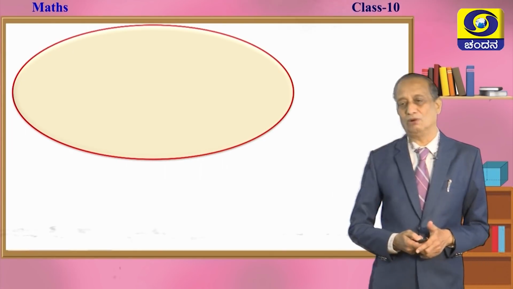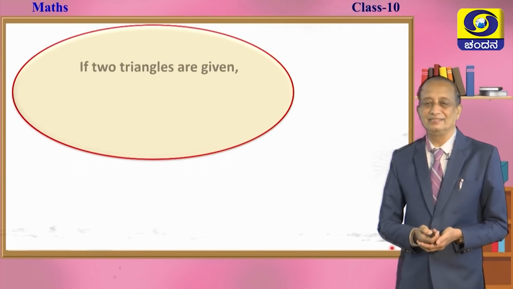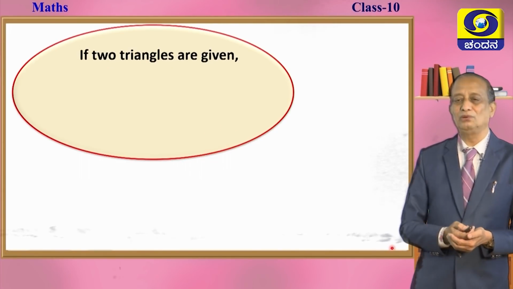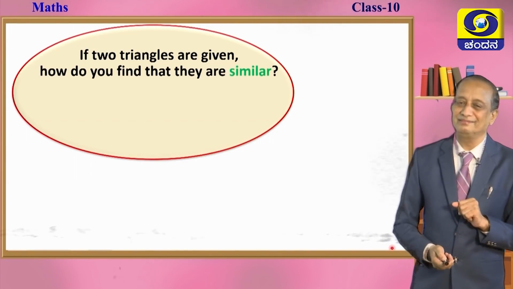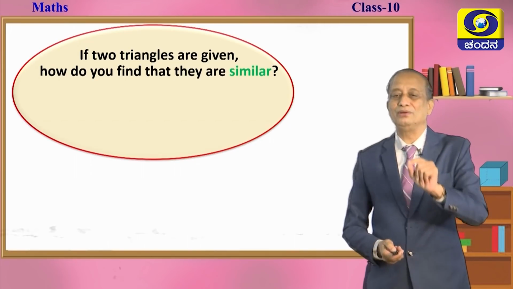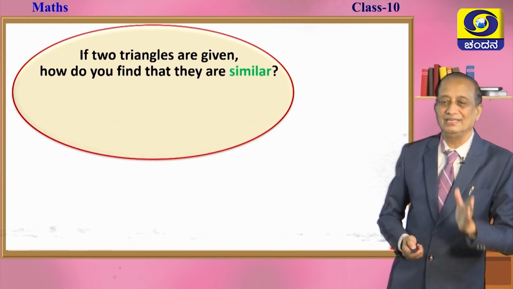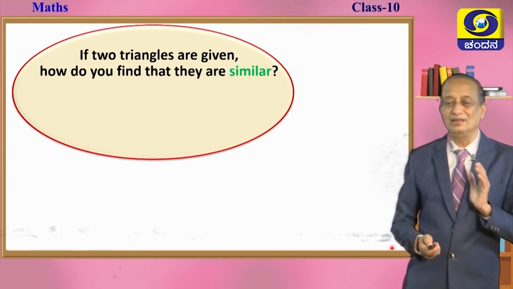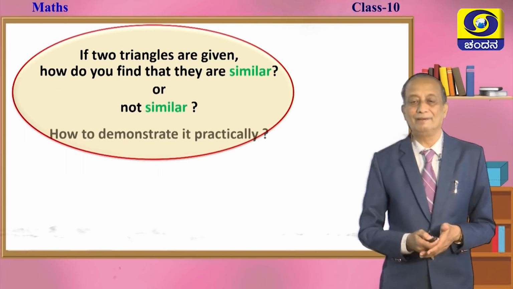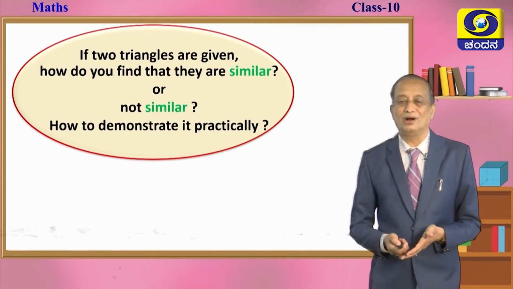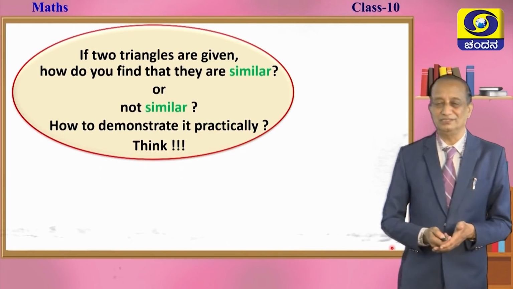Okay. Now, here is a task coming up to you. Can you please answer this, children? It is a fundamental question. If we give a pair of triangles to you and ask, are they similar, children? Then in such a case, how are you going to find out whether they are similar or not similar, logically, scientifically, systematically? How are you going to do this? It is a very, very important task to us. How to demonstrate it practically also, you have to think for a while on this question, children.